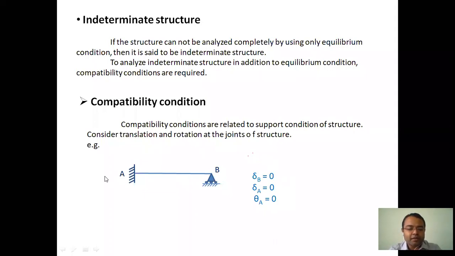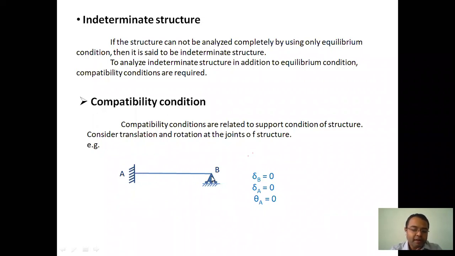First of all, come to support A. A is a fixed support, so after any force there will not be any translation. That means there will not be any deflection at joint A, so delta A must be 0.